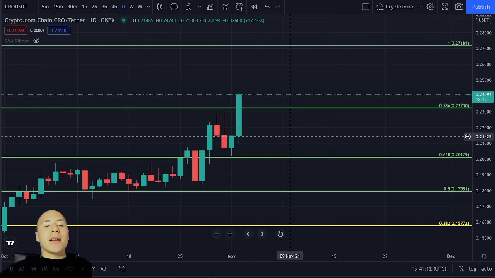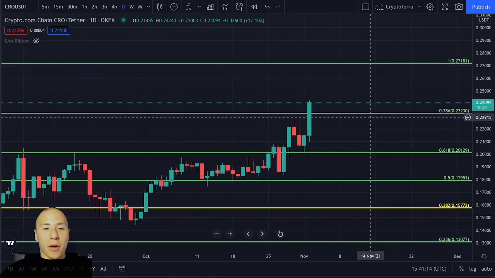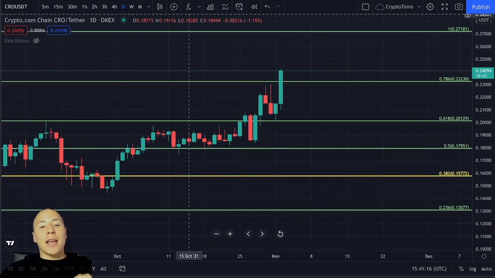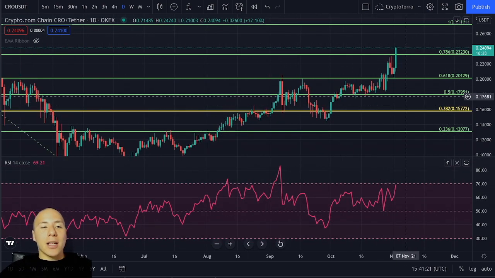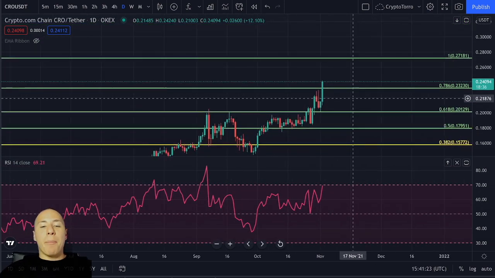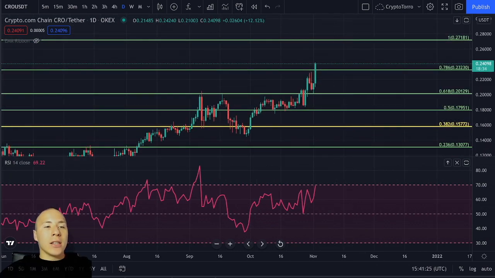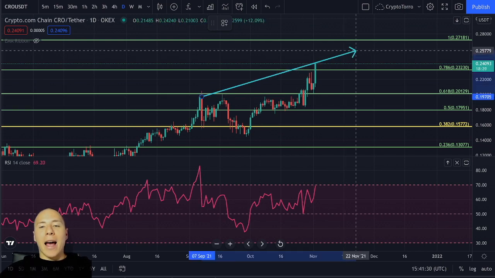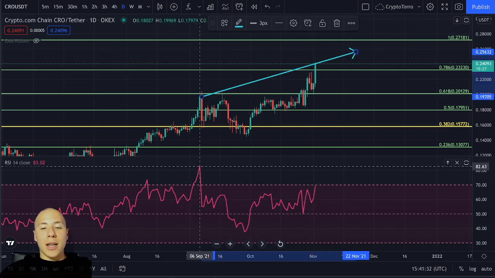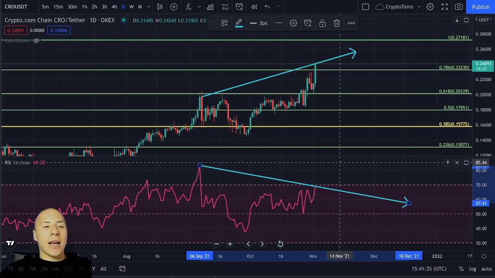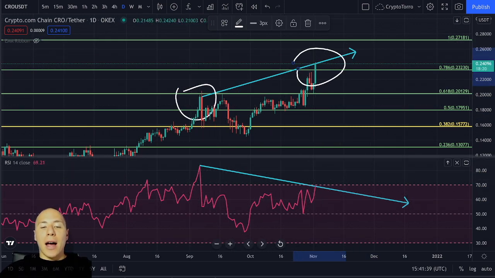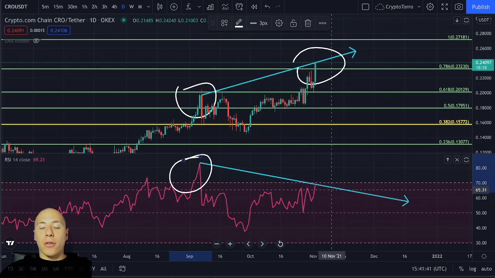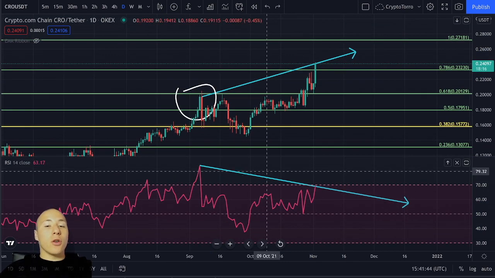So this being said, I would like to discuss a few things on the daily time frame. What I would like to start by is taking a look at the RSI. On the RSI, if we zoom out a little bit, what I think is actually unfortunate is that we are clearly seeing a bearish divergence on the RSI. If we take a look at this high, we are creating a higher high on the chart. Unfortunately, we are creating a lower high on the RSI, and therefore this is a confirmed bearish divergence, higher high and a lower high on the RSI. So this is quite unfortunate so far.